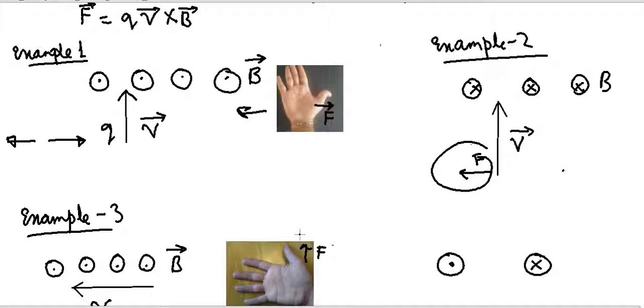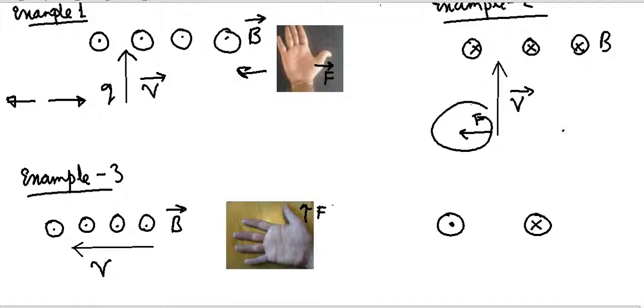Another example: I have my first vector V, the velocity, which is pointing in this direction. I project my charged particle towards the left. B is again coming out of the screen, towards us, so we point our fingers towards the first vector, which is the V vector, V cross B, and we face our palm towards us, the direction of the second vector, which is the B vector.